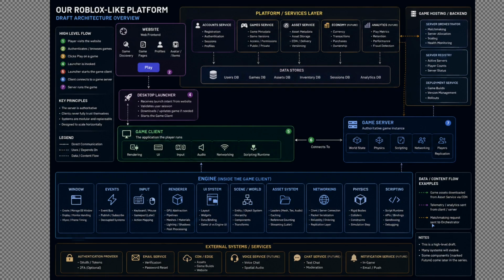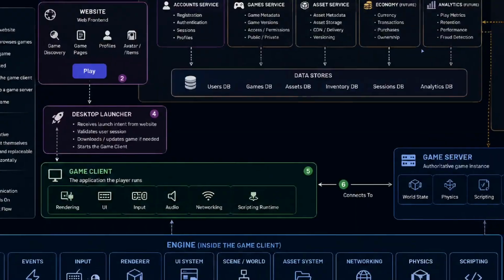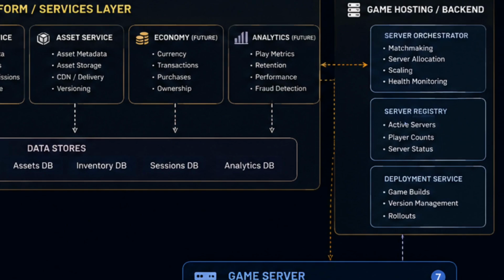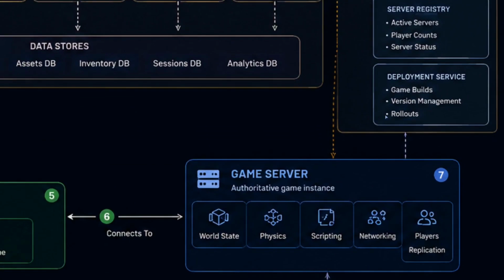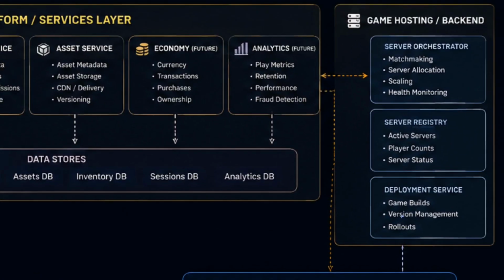If creators make multiplayer games, those games need somewhere to run. So eventually, we need game hosting. At the simplest level, we could manually run a server executable, but a real platform needs to be able to say, a player wants to join this game. Find or start a server for them. That leads into concepts like server instances, matchmaking, server allocation, game versions, player limits, deployment, and eventually scaling. We aren't building a worldwide data center network for now.